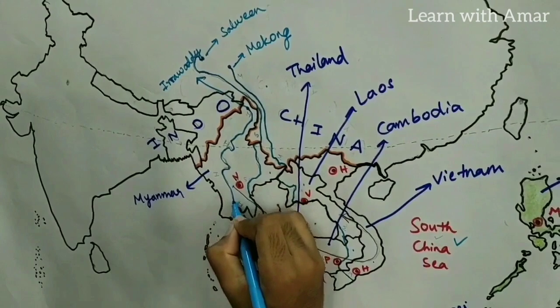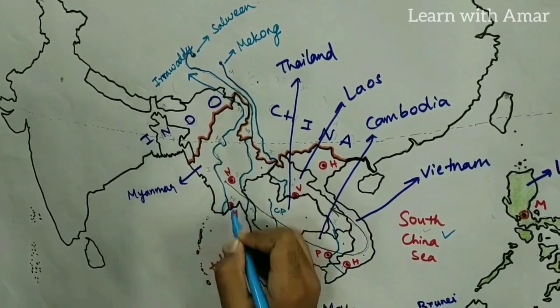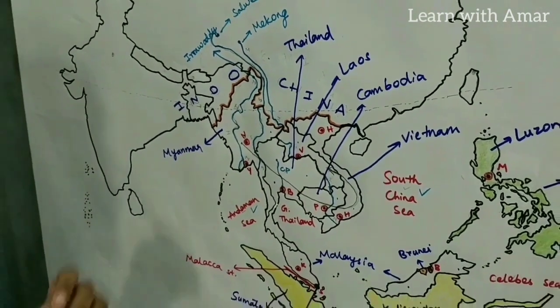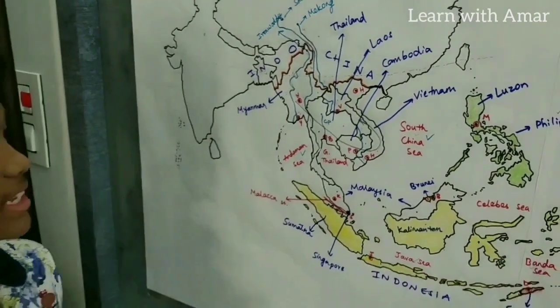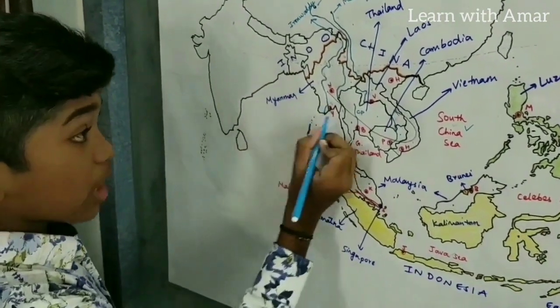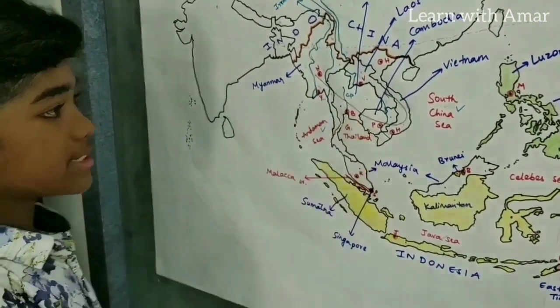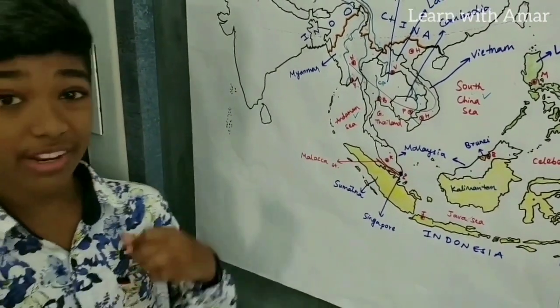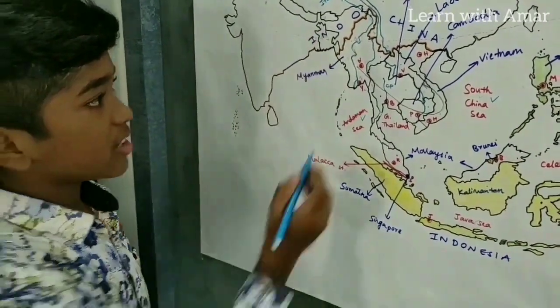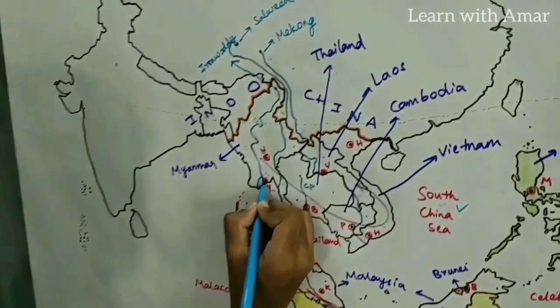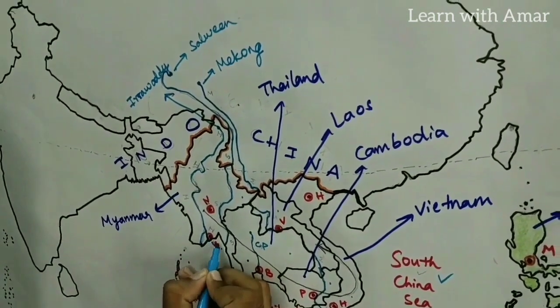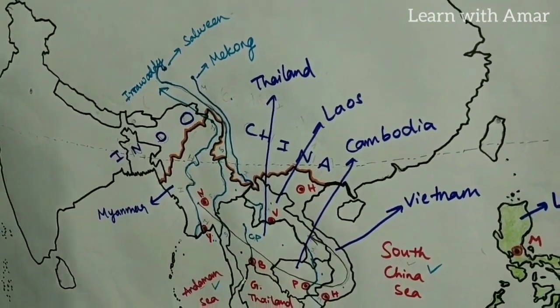Then at its left mouth, Yangon, the old capital city of Myanmar, is situated. This is the left mouth of the Irrawaddy river. Yangon is situated on the banks of the left mouth.